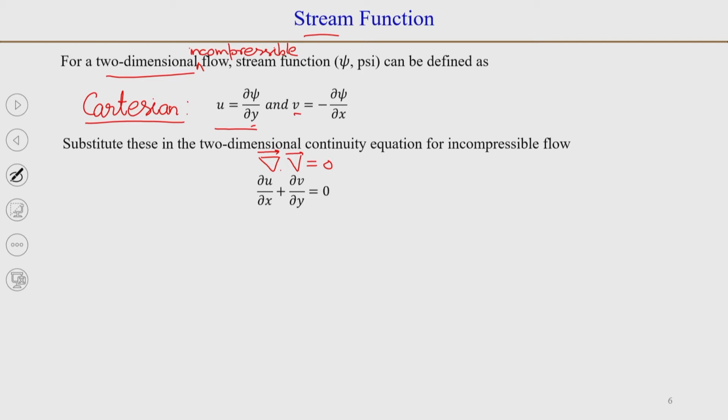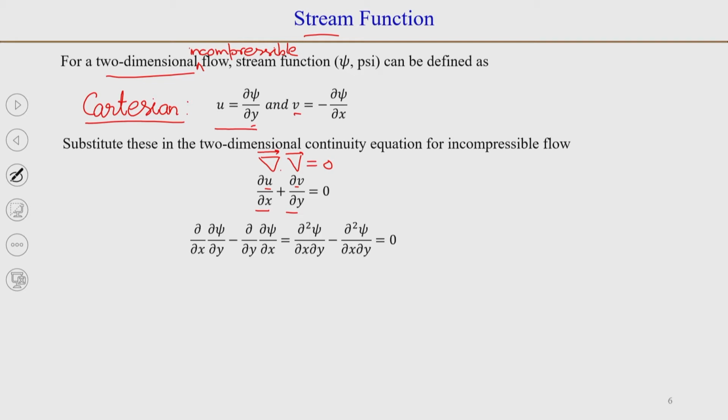If you have an incompressible flow, then del dot v is equal to 0, and in two dimensions you can write dou u by dou x plus dou v by dou y is equal to 0. To check if the stream function satisfies it, we can replace u and v by the definition in terms of stream function and see if we get the right hand side, which is 0.